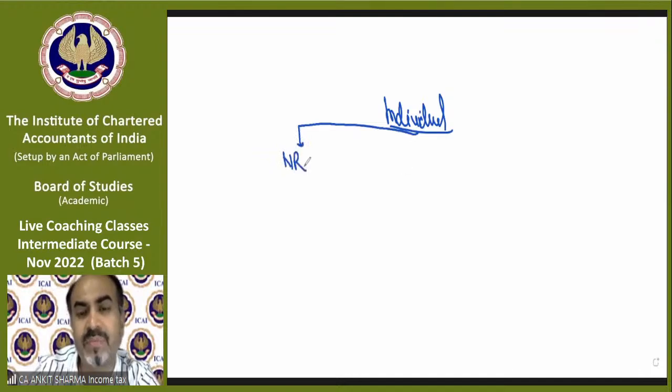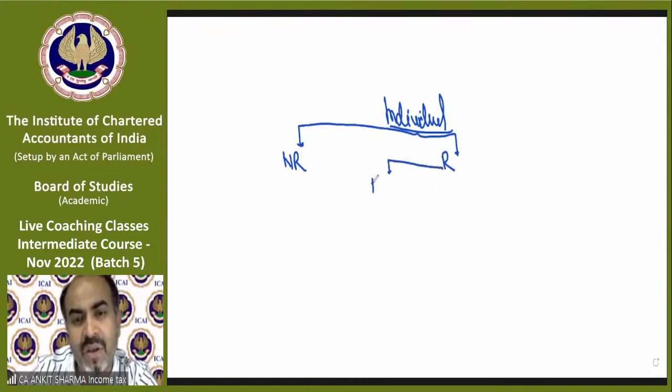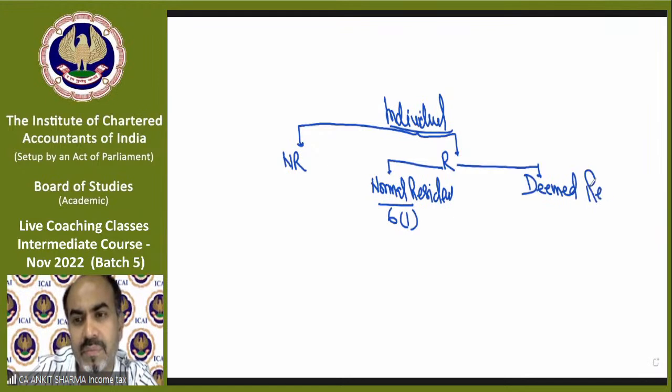So an individual might be a non-resident or a resident. But we have two categories of resident. One we can say normal resident under section 6(1), and the other is called deemed resident under section 6(1)(a).